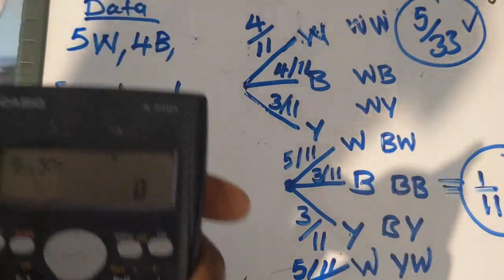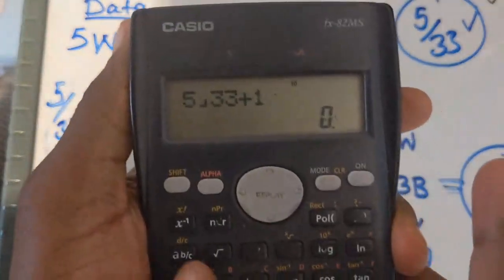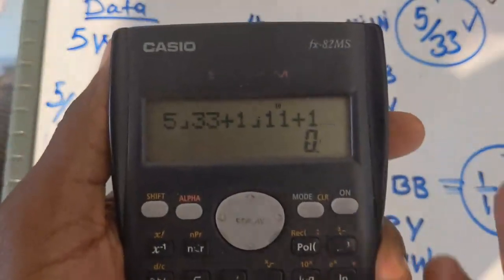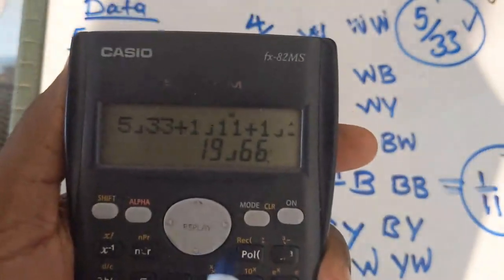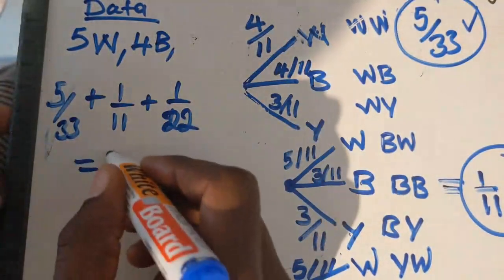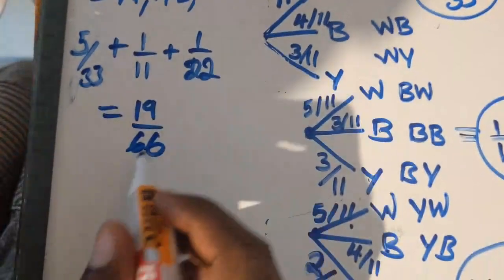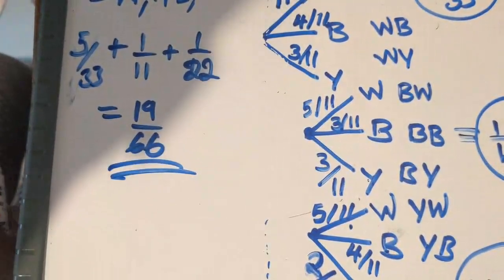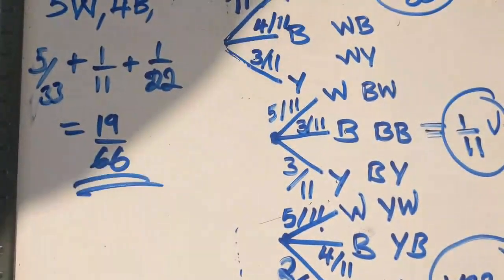So you just say 5/33 plus 1/11 plus 1 over 22. So you have 19 over 66. So the answer is going to be 19 over 66. So this is the probability of selecting the same color. That is how you find the probability there. So I hope you've understood.